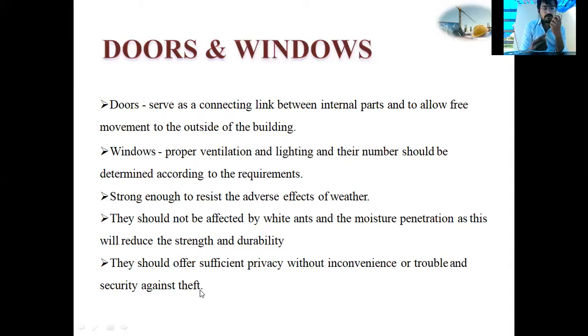No robberies will happen, right? Well, if no one is around our building, for example if we have gone to our native places, then thieves may enter. But if we are living inside the house, at that time these doors will provide some security.